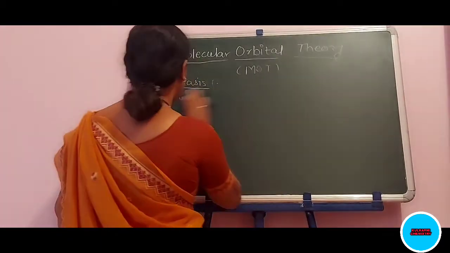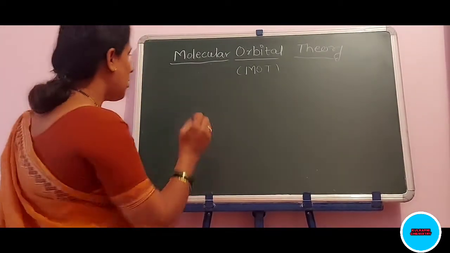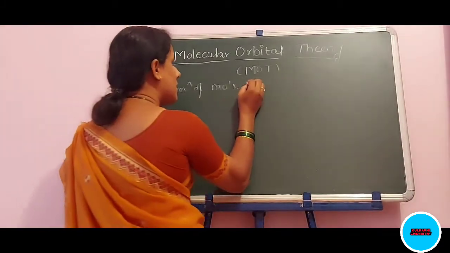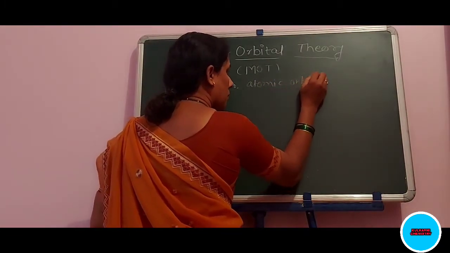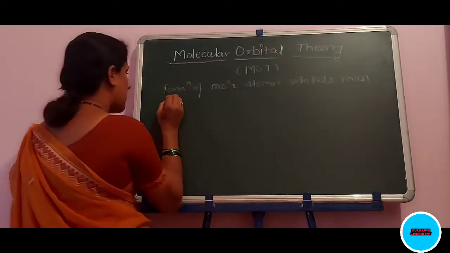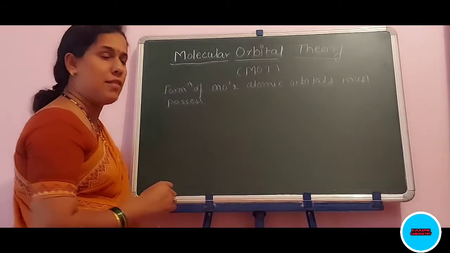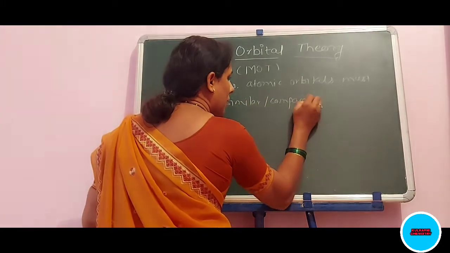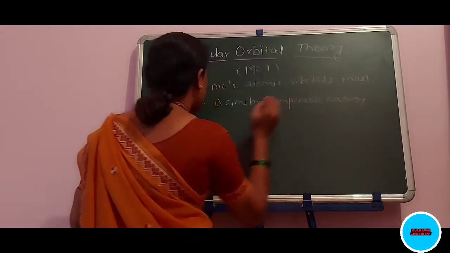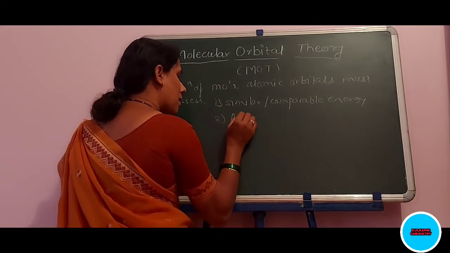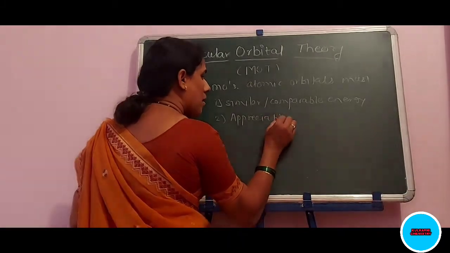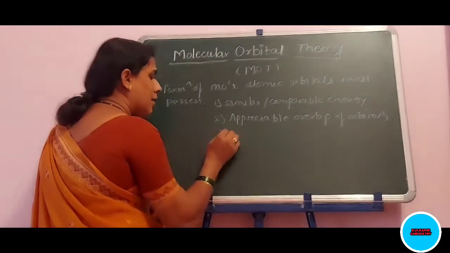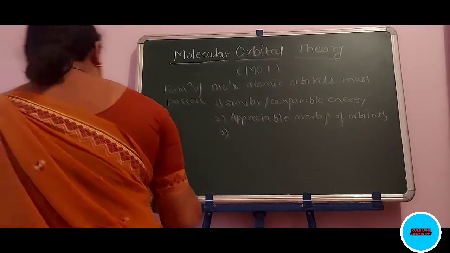For the formation of the molecular orbitals, MOs, the atomic orbitals must possess, first, similar or comparable energies; second, appreciable overlap of orbitals; and third, the same symmetry.